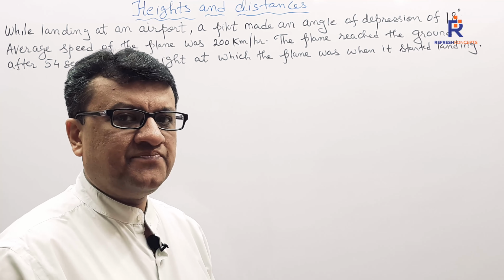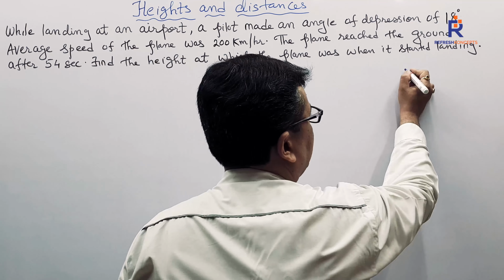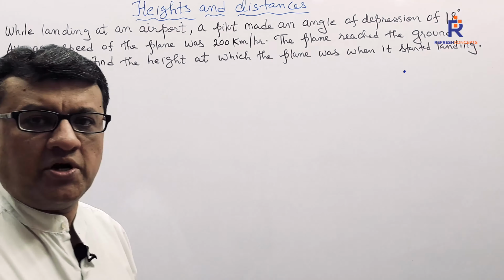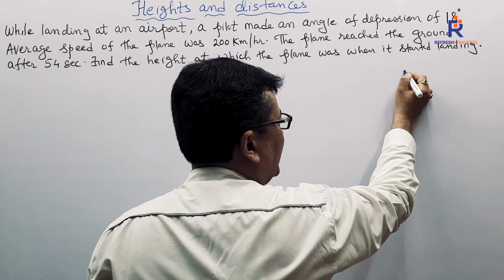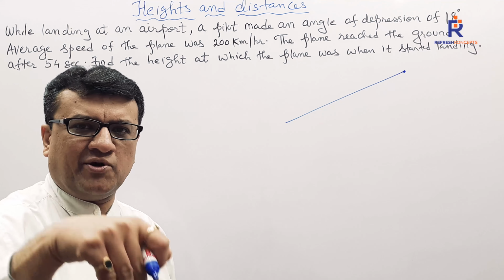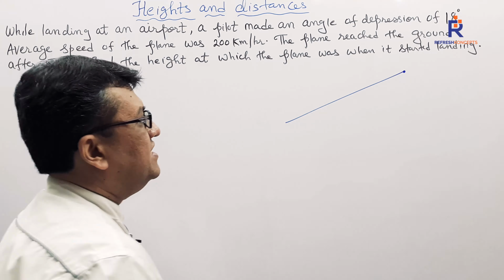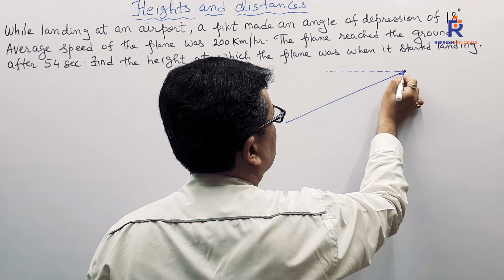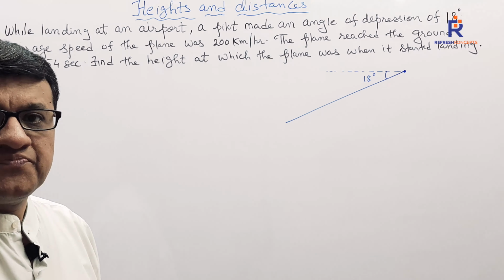Let's understand the sum much more by doing the diagram for the same. So we say let the plane initially be at this particular point when it started landing. A plane always lands with inclination. It cannot drop down vertically. It cannot take a nosedive, right? So it lands with an angle of depression. The angle of depression here being stated is 18 degree. So can I say this angle is 18 degree, children? This angle is 18 degree.